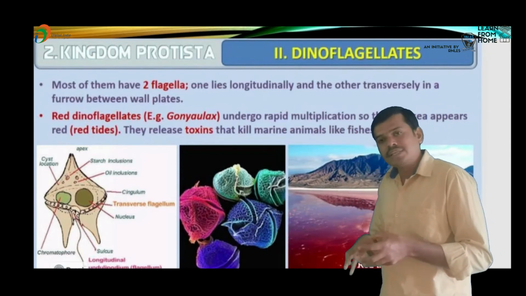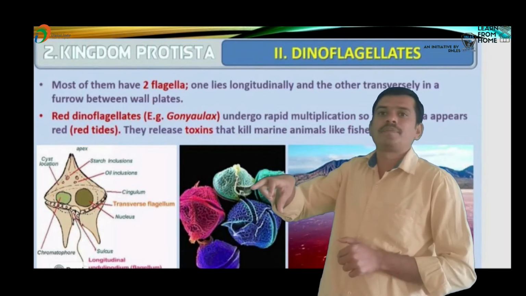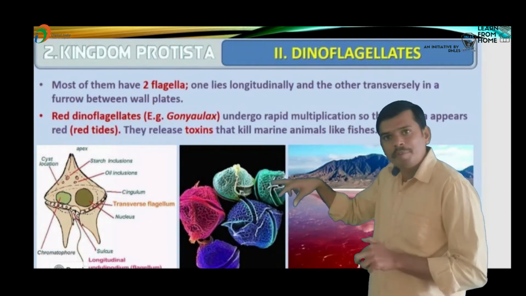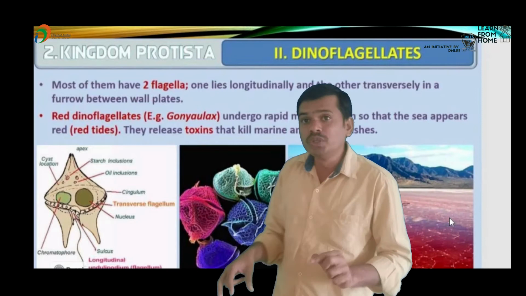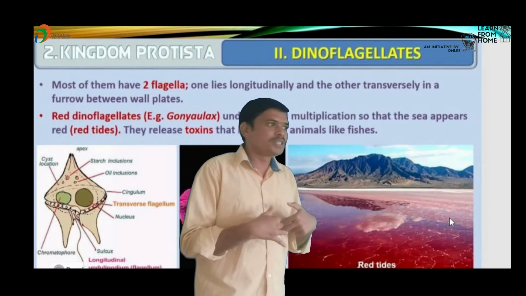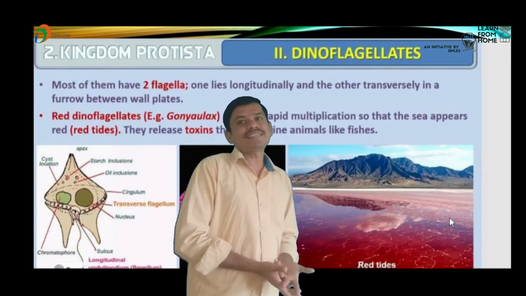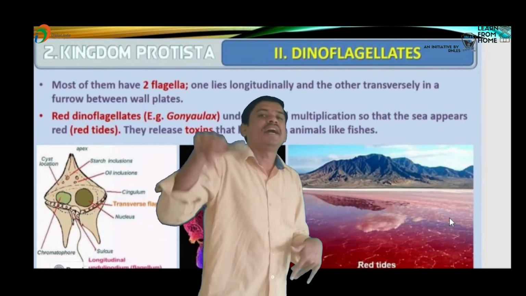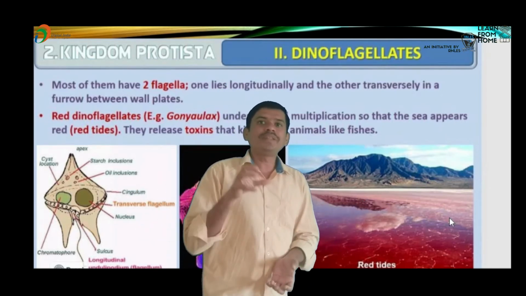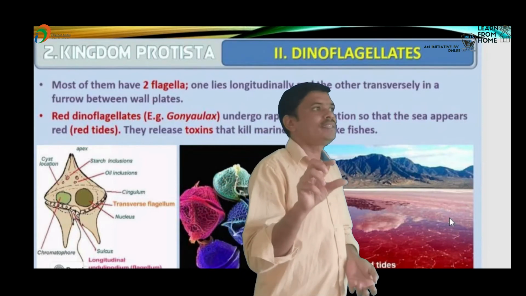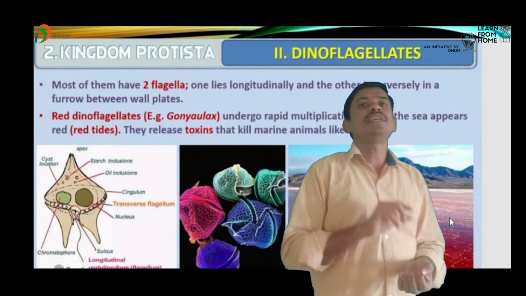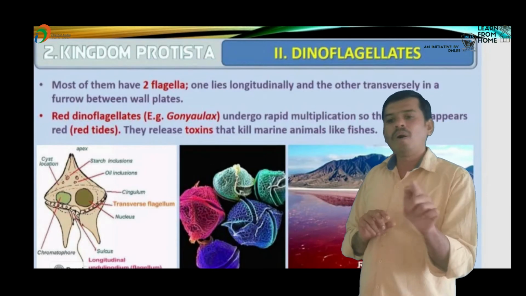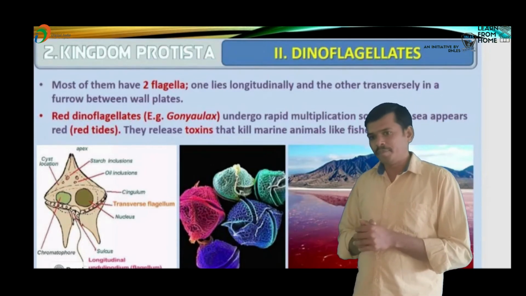This Gonyaulax undergoes rapid multiplication and produces many cells. So what happens? It makes the sea appear red in color. That is known as red tides, or the Mediterranean Sea.